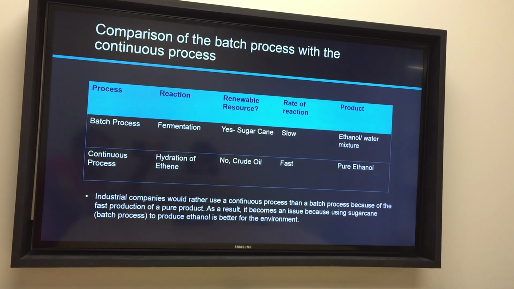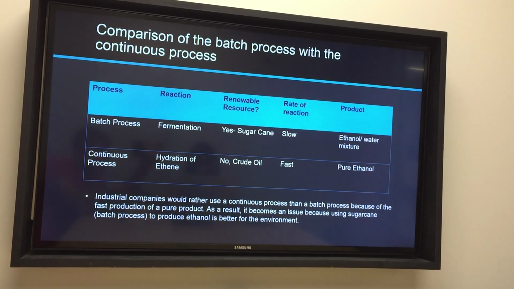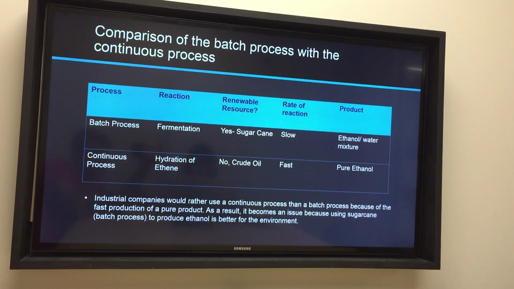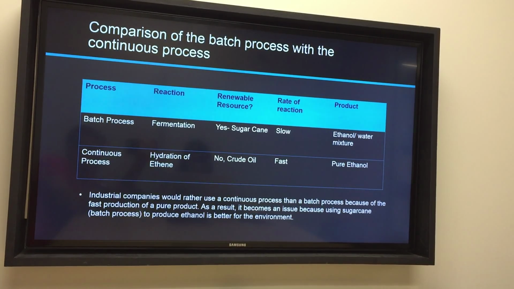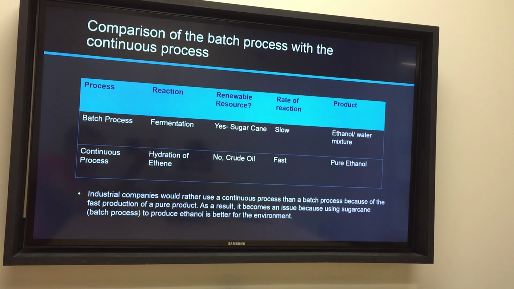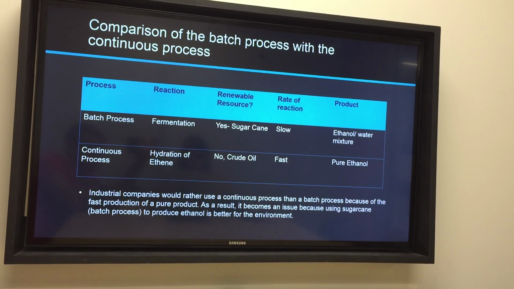From here, we can see it has become an issue, because using sugarcane, which is the batch process, to produce ethanol is better for the environment, and the continuous process is not that good for the environment.